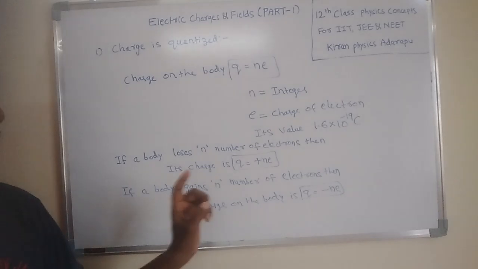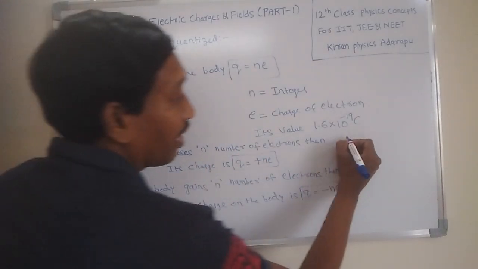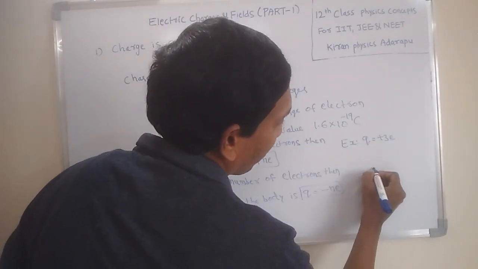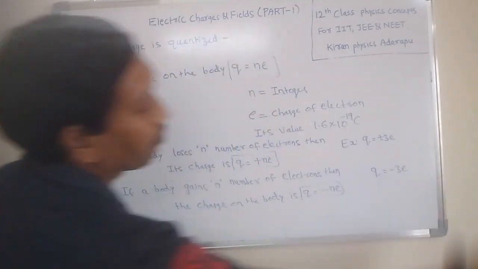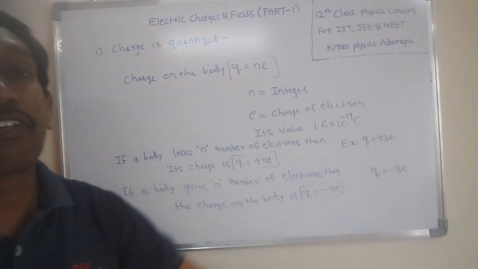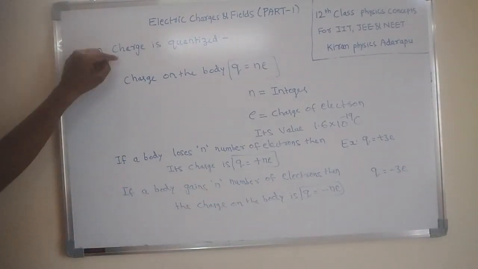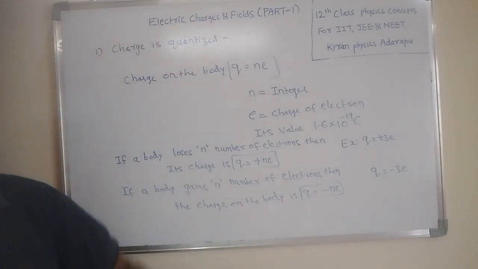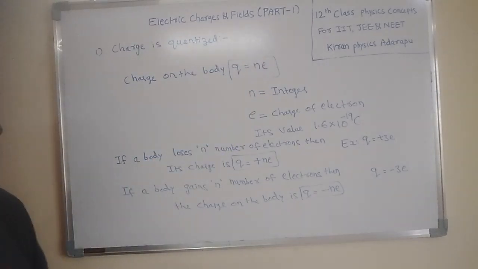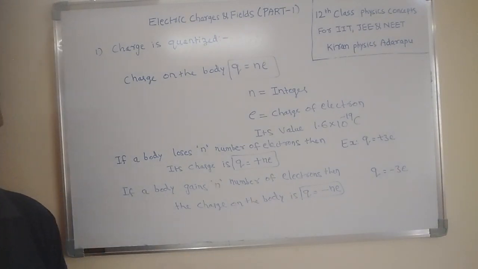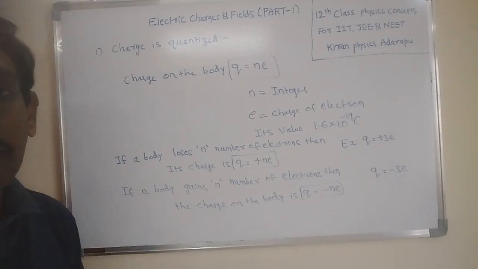Understood. For example, if a body loses 3 electrons, its charge is what? If it loses 3 electrons, the charge on the body is +3. If a body gains 3 electrons, it is -3. The magnitude of the charge is the same, but one is positive charge and the other is negative charge. That's the difference. This is the charge on the body. That means if you want to measure the charge on the body, always measure it in terms of the charge of the electron, because the charge of the electron is a known, universal value. Recognize that value. This is about charge being quantized. I hope you understood. Okay, right?